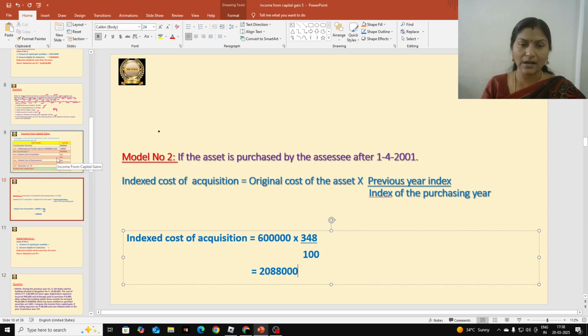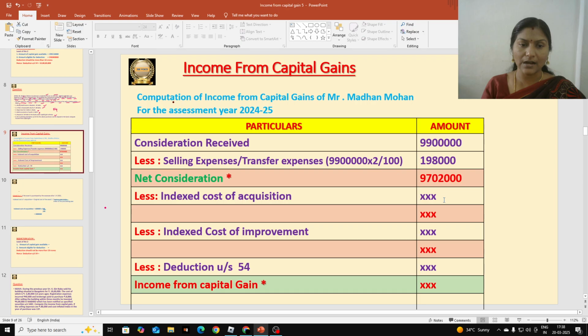Let us go and record this in our statement format. So here indexed cost of acquisition I am writing 20 lakhs 88,000. Then we have to deduct this 20 lakhs 88,000 from 97 lakhs 2,000. How much do we get, that should be checked. We get 76 lakhs 14,000. Let me write here 76 lakhs 14,000.